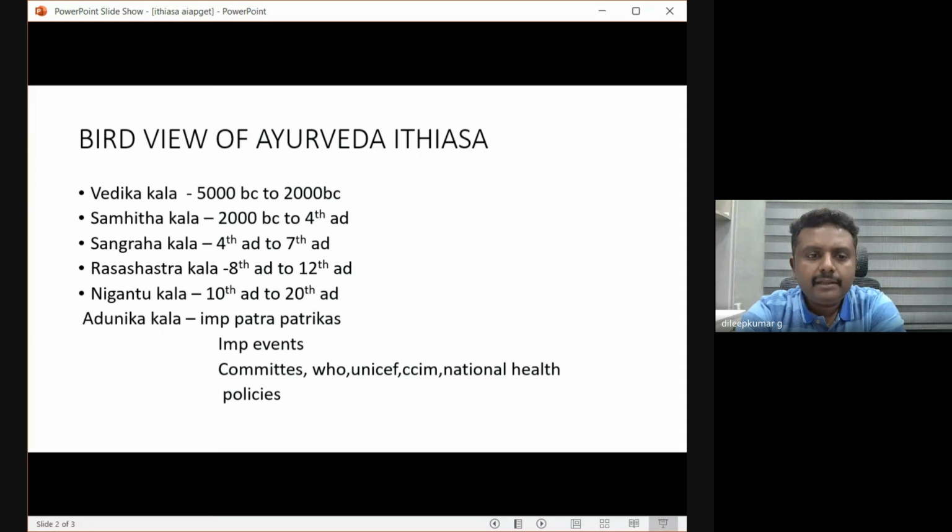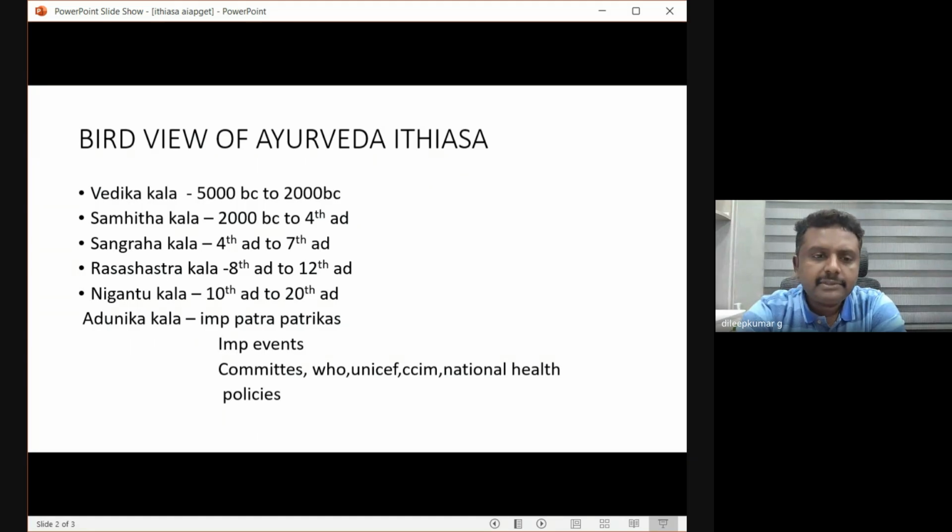So this is an in-depth bird's-eye view of Ayurveda. Ayurveda is broadly classified into Vedic Kala from 5000 BC to 2000 BC. During that period, all our Vedas, Upanishads, Brahmana Granthas and Puranas were written. So these Granthas were established during that period. Ayurveda is the Upaveda of Atharvana Veda. Dhanvantari Sampradaya and Atreya Sampradaya started from 2000 BC, and these Samhitas date from 2000 BC to 4th century AD. It is Samhita Kala. So all our major Samhitas were written in this time period only.